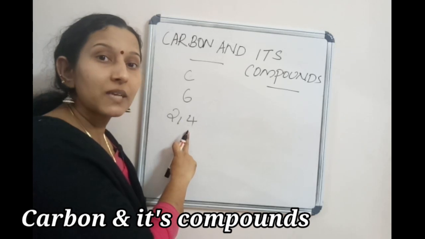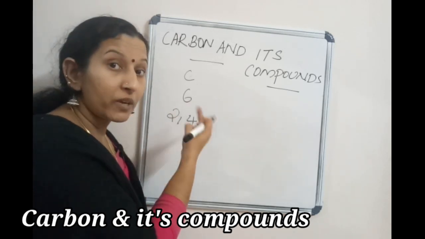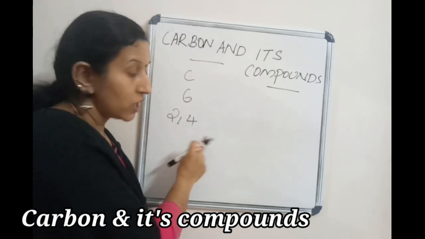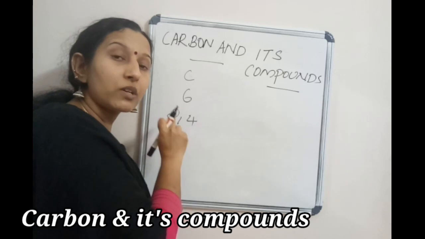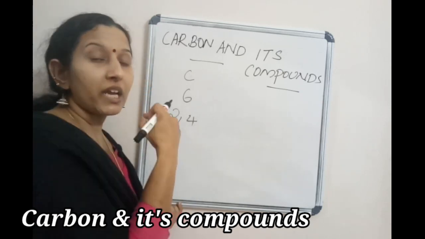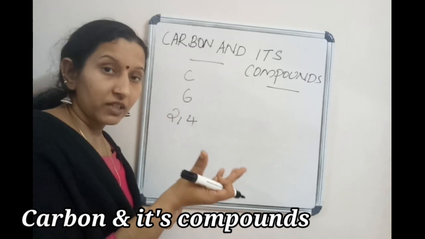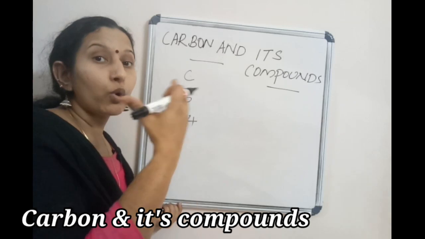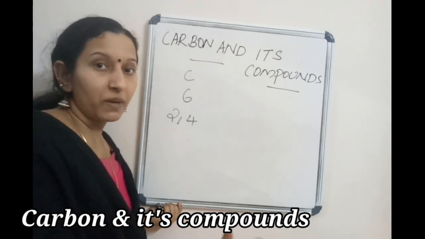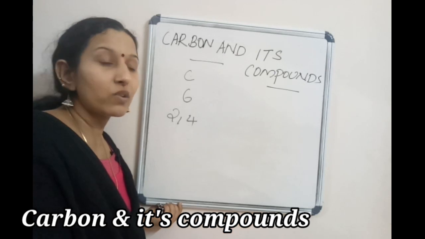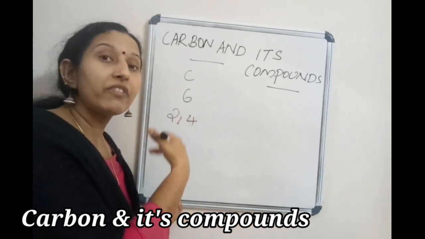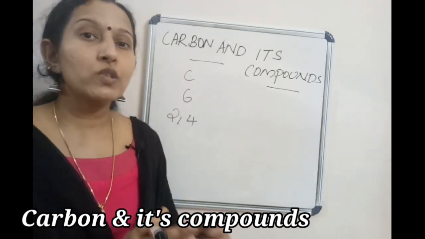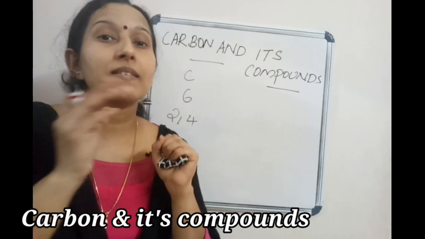If carbon needs to accept electrons, how many electrons should carbon accept? 4. That is 4 plus 4, 8. So in case of donating, carbon should donate 4 electrons. So in case of carbon, the number of electrons to accept or donate is the same, which means if the carbon needs to accept electrons, it needs to accept 4 electrons, or if it donates electrons, the same number. Okay, so now we can discuss, suppose carbon wishes to accept electrons.